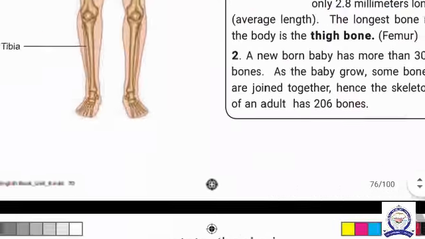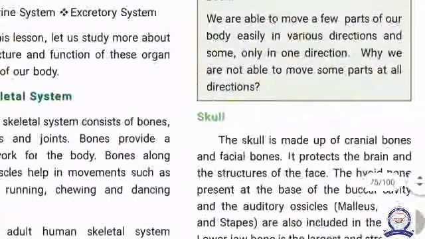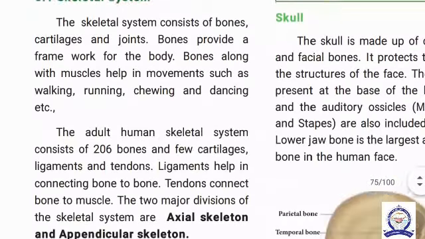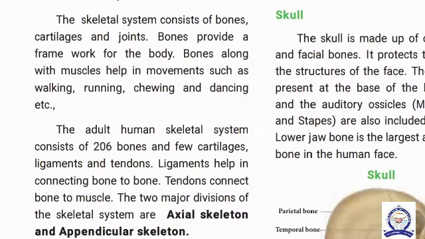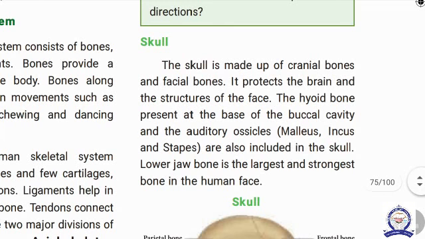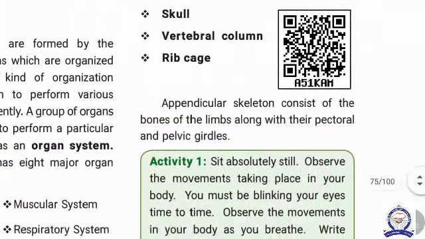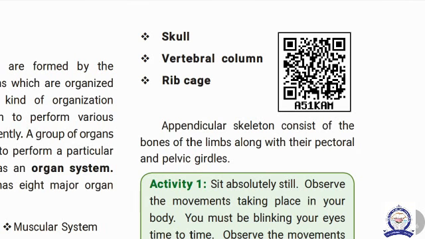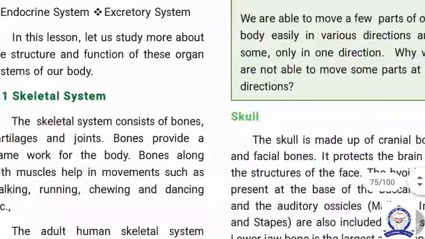Next, let me recall the topic. Generally, the skeletal system consists of two divisions: one is the axial skeleton and the other is the appendicular skeleton. The axial skeleton consists of 80 bones. The appendicular skeleton consists of 126 bones. Totally 206 bones are there. The axial skeleton includes the skull, vertebral column, rib cage and hyoid. The appendicular skeleton consists of the pectoral and pelvic girdle. Thank you, students.